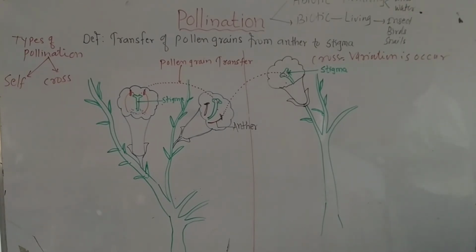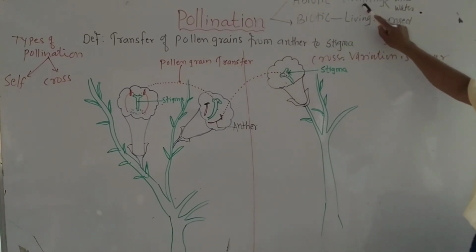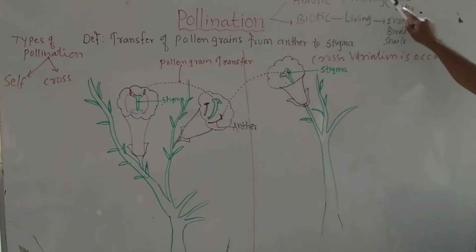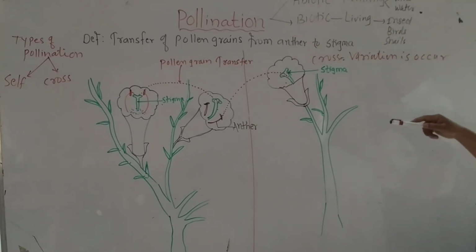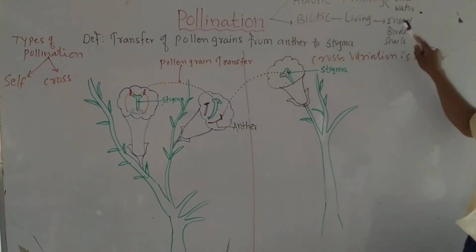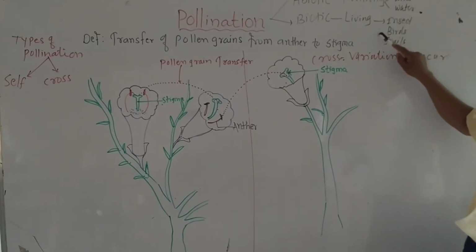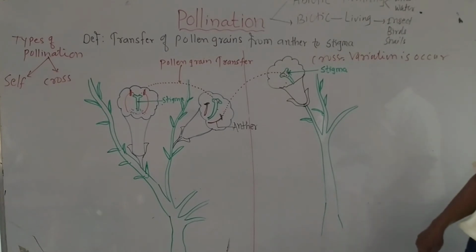These pollinating agencies are abiotic, that is non-living, like wind and water. We will study this in detail in the next video. Then biotic, that is living ones: insects, birds and snails. They also play the role of pollinating agency. They transfer the pollen grains from anther to stigma.